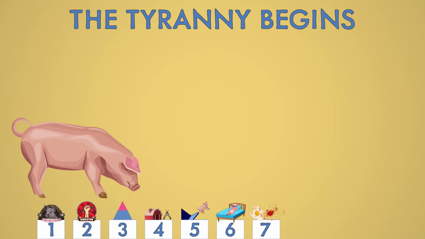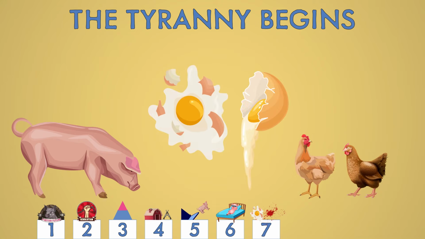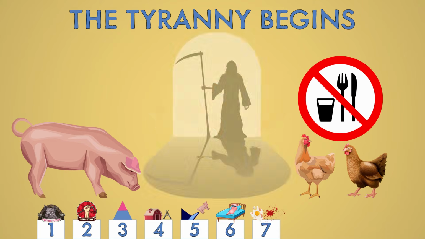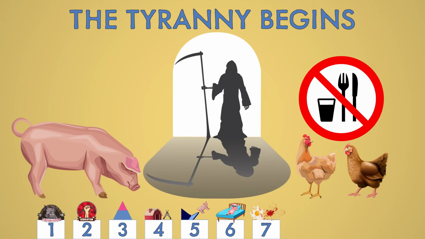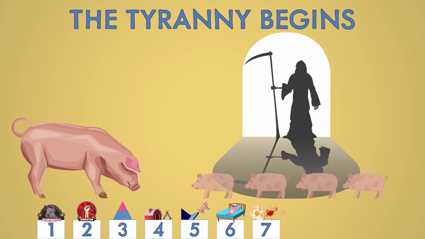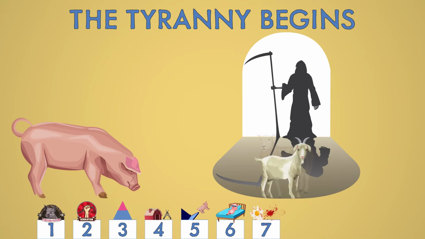In Chapter 7, Napoleon decides to sell the eggs to the humans to raise money. The hens are furious and smash the eggs rather than sell them. Napoleon retaliates by starving the hens and threatens the other animals with death if they give them any food. The hens are ultimately defeated, and at a meeting, 4 pigs are then dragged to the front, accused of being Snowball's spies, and killed. Other animals then confess to being spies and are also killed, although none of them were guilty of anything.